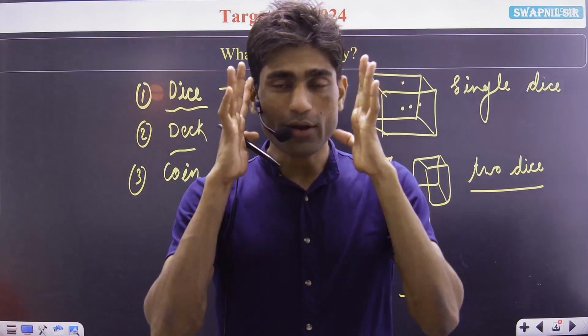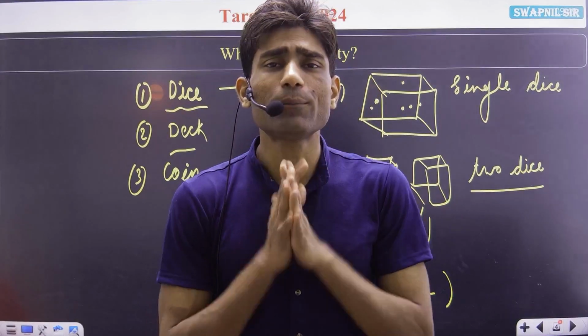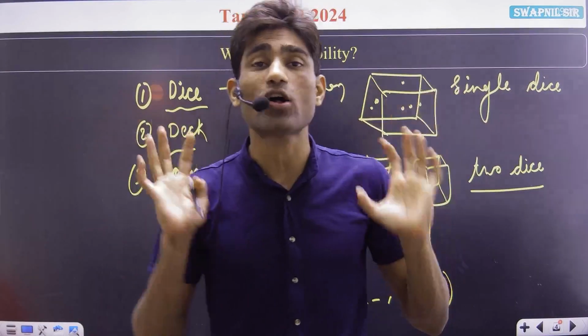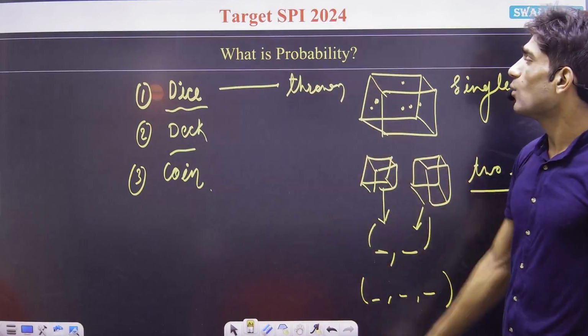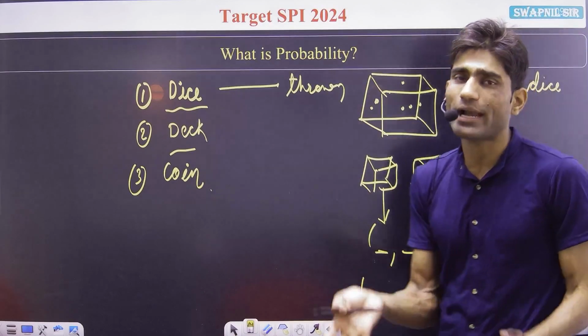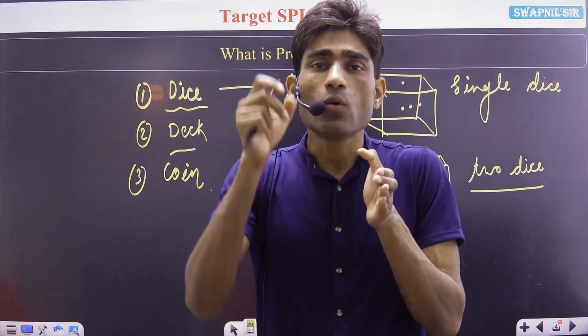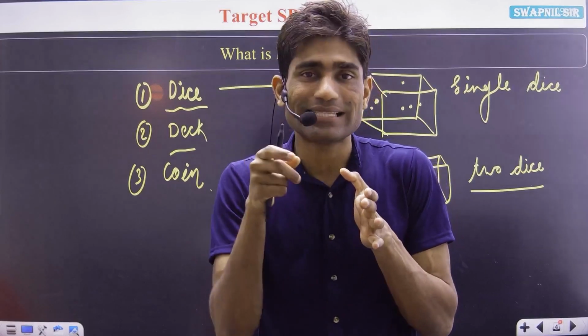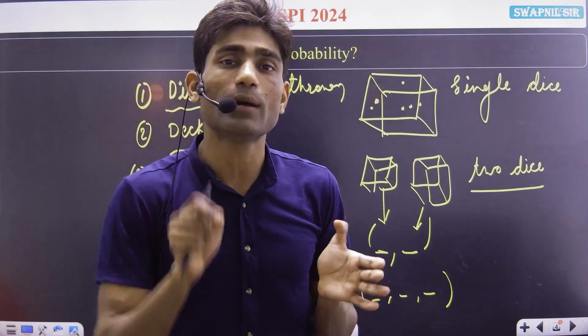Now let me explain what the favorable event is, in the case of dice, cards, or coins. We have to find out the possible chances, the likely outcome, that the topmost face gives number 4.